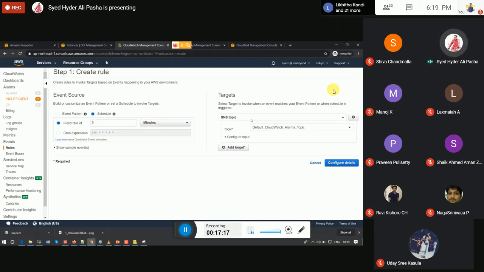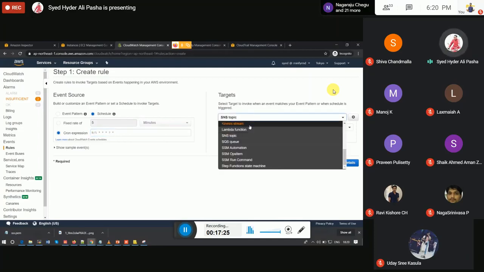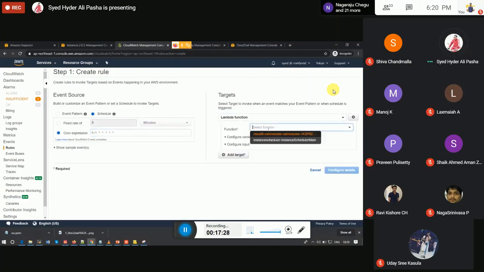Then we will be scheduling a cron job that triggers the Lambda function at a particular time, let's say at 2 o'clock in the midnight. Then every day at 2 o'clock the Lambda function gets triggered with the CloudWatch tool.